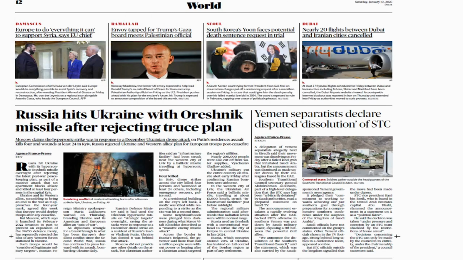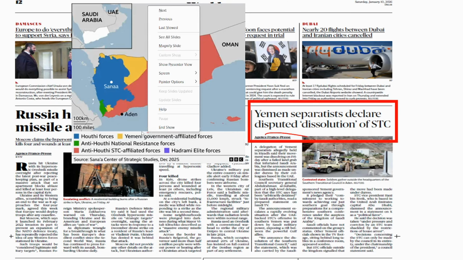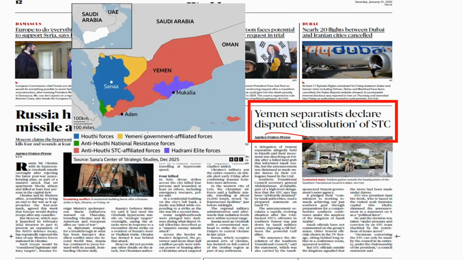Okay, moving on to the world page. So here I am seeing this Yemen. There is an article on Yemen. So Yemen in the same region, here this is the Somaliland we have just discussed. So just on the top of the Yemen, and here is the Iran we have just discussed. So in the same region, now we have this Saudi Arabia, UAE. Near to the Saudi Arabia, UAE, we have this country of Yemen.